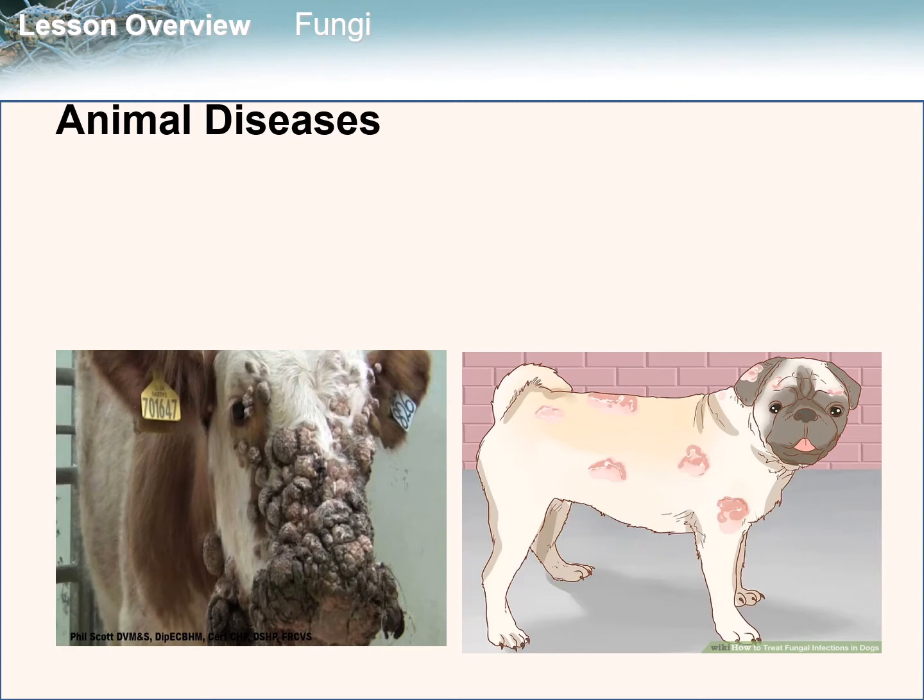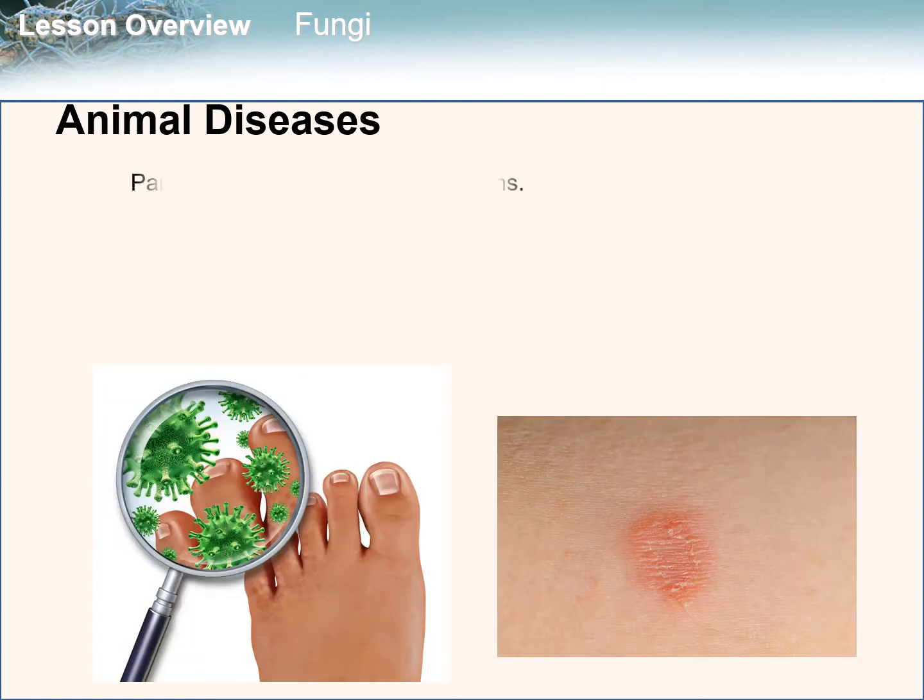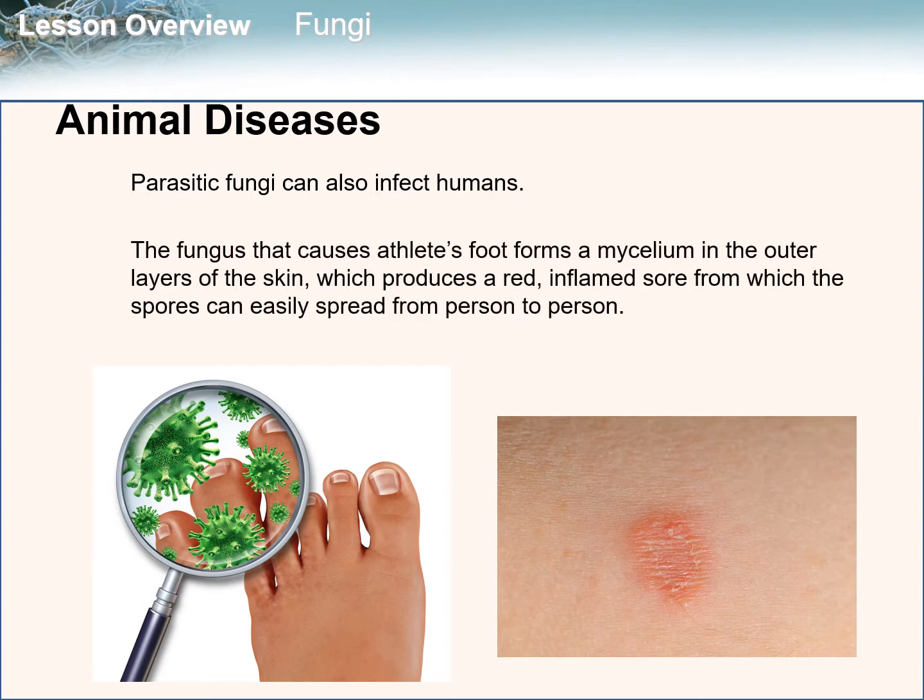For animal diseases, fungal diseases also affect insects, frogs, and mammals, as you can see in the pictures. Parasitic fungi can also infect humans. The fungus that causes athlete's foot forms a mycelium in the outer layer of the skin, which produces a red, inflamed sore from which the spores can easily spread from person to person.